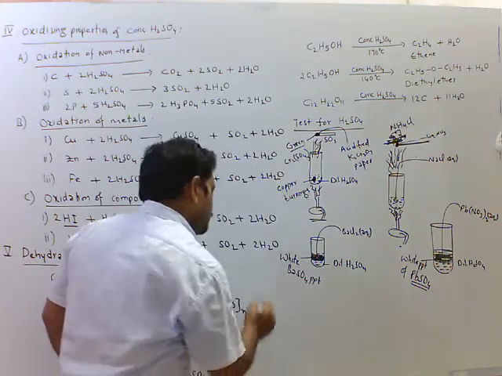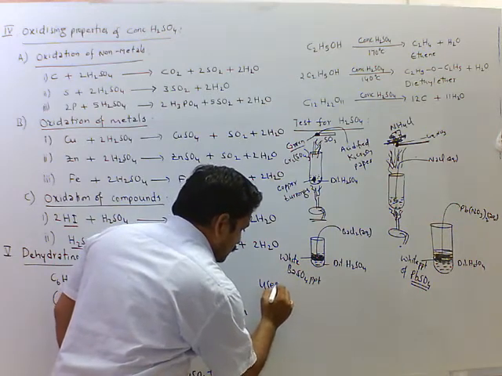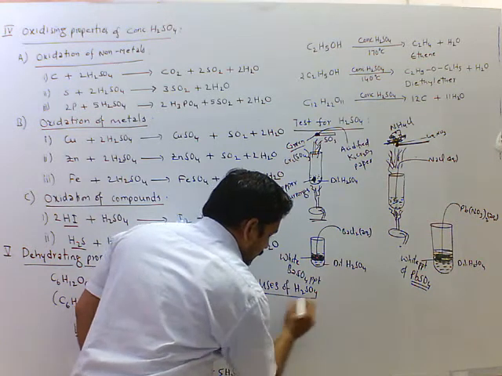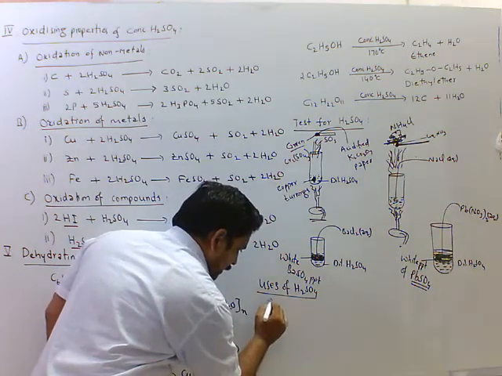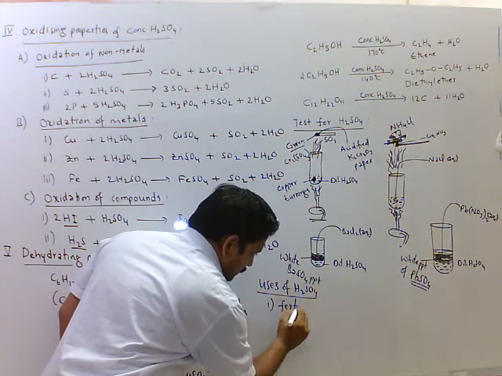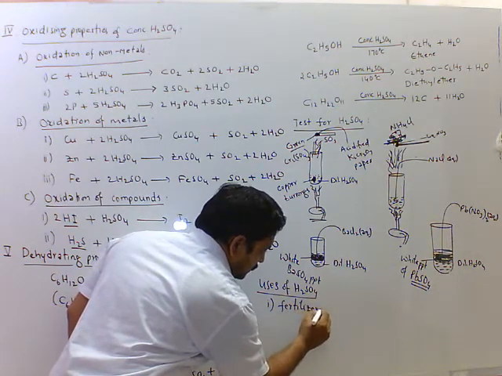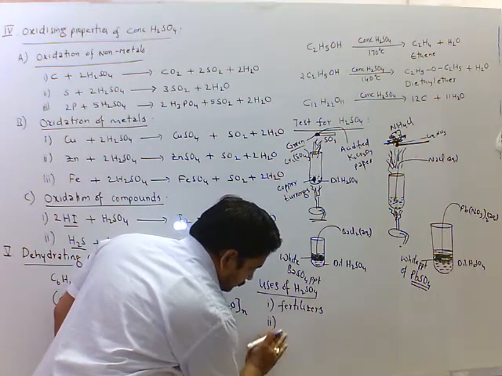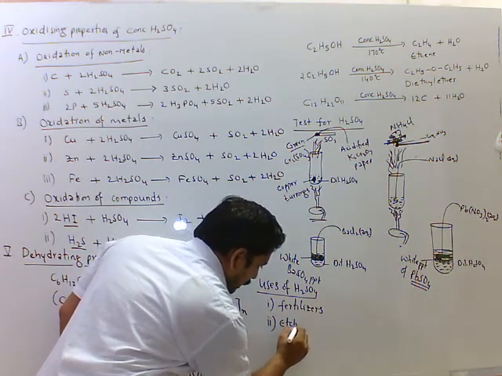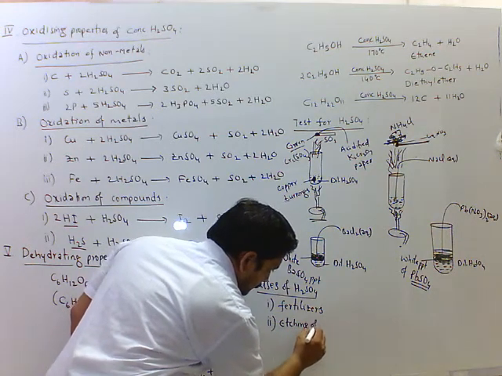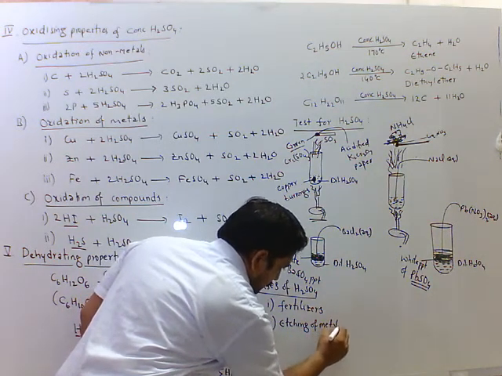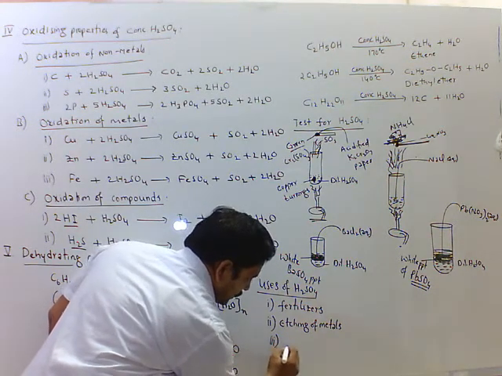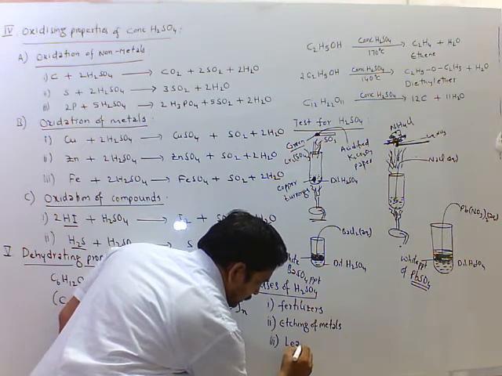Now uses of sulfuric acid. It is used in the manufacture of fertilizers. Second one is etching of metals. Third one is lead storage batteries.